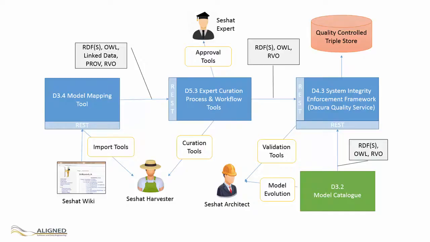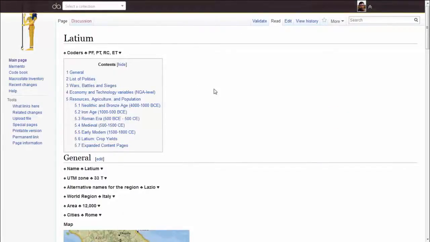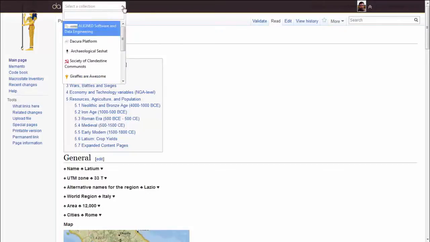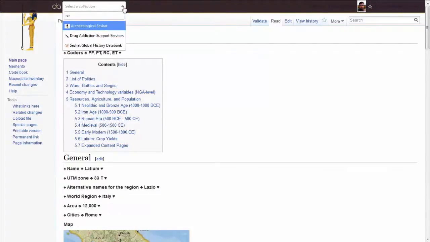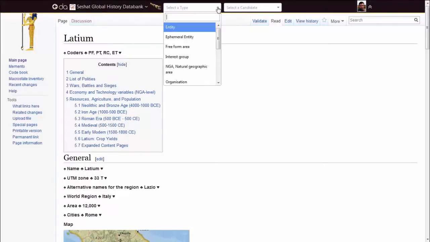We have installed the Dakura client as a browser plugin, which has access to the Align services through a secure channel. All of the tools that you see, for analysing the page, the user interfaces, and the validation, have been generated from models. And that's where this journey really begins, with the definition of the model.